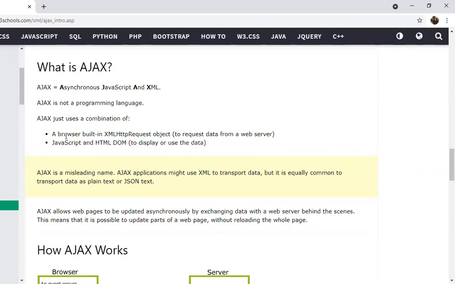Combination of a browser built-in XMLHttpRequest object, JavaScript and HTML DOM to display or use the data. As the term says, Ajax, so what is it? Asynchronous JavaScript and XML. So the JavaScript and XML technologies are used in order to asynchronously handle the data, which can get exchanged or manipulated between the front end as well as the back end.